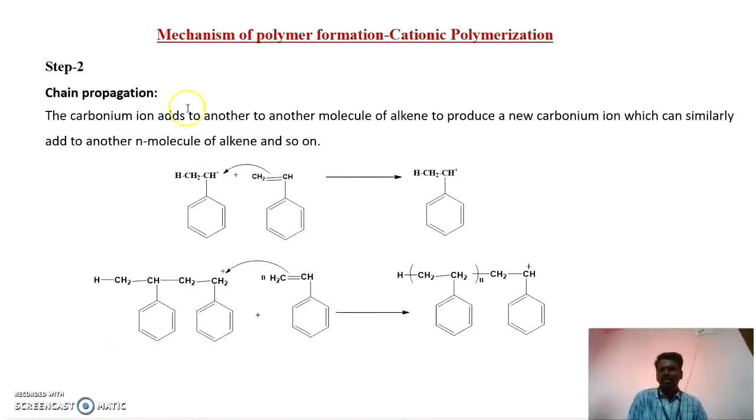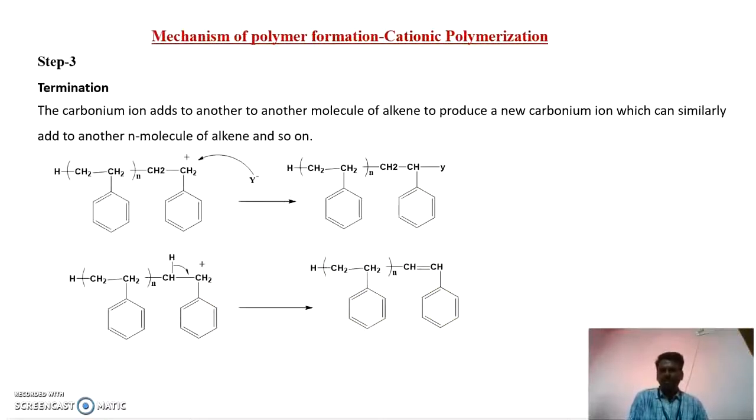The next step is chain propagation. The carbocation which is formed in the above step undergoes further reaction with another molecule of styrene. Here the monomer we are using is the styrene molecule, and it generates another carbocation. This carbocation further reacts with n molecules of styrene, which gives a huge carbocation molecule. This huge carbocation molecule undergoes termination.